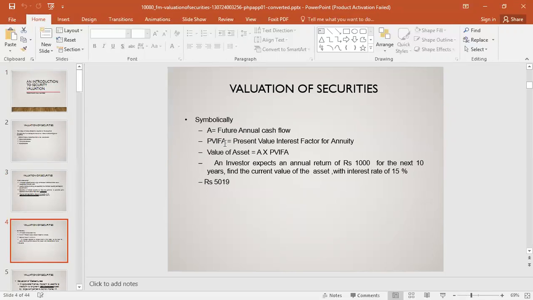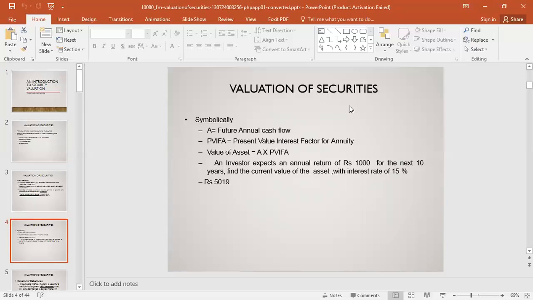So let's see an example. An investor accepts an annual return of 1,000 for the next 10 years. Find the current value of the asset with an interest rate of 15%. So how can we find it? First of all, what is our principal amount? It is 1,000. Our N is 10 and our interest rate, our I, is 15%.